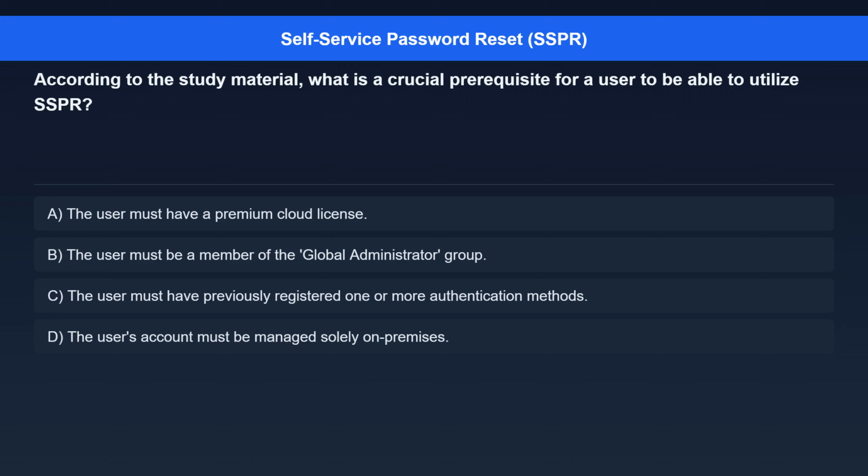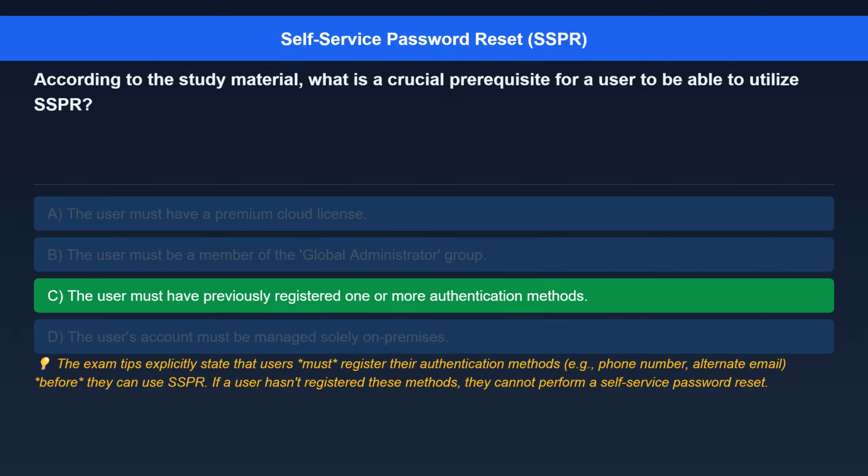Question 8. According to the study material, what is a crucial prerequisite for a user to be able to utilize SSPR? Option A, the user must have a premium cloud license. Option B, the user must be a member of the Global Administrator group. Option C, the user must have previously registered one or more authentication methods. Option D, the user's account must be managed solely on premises.